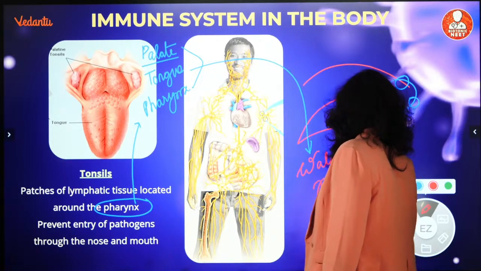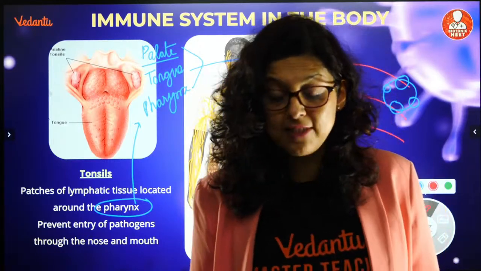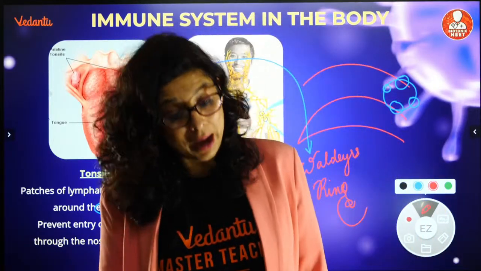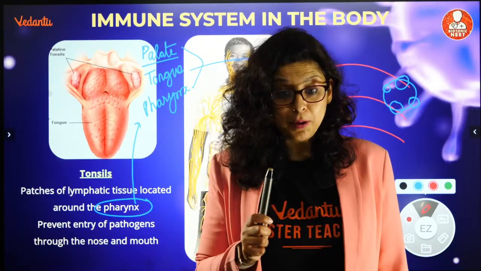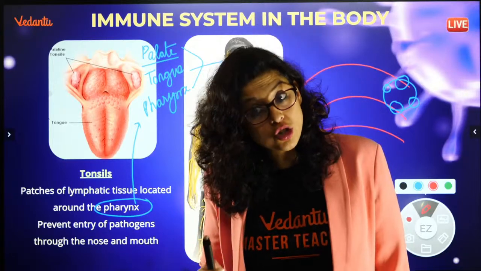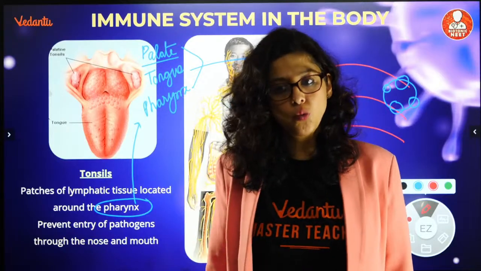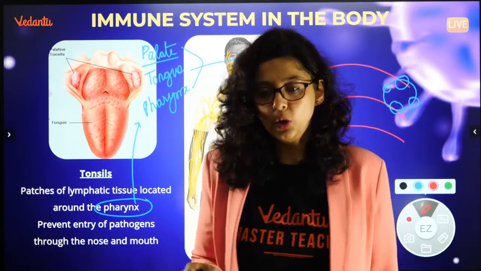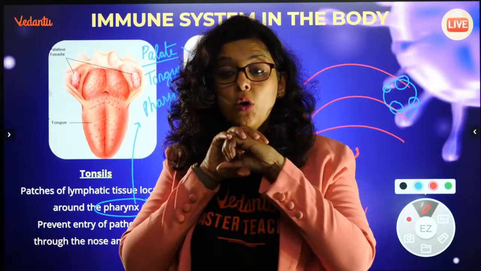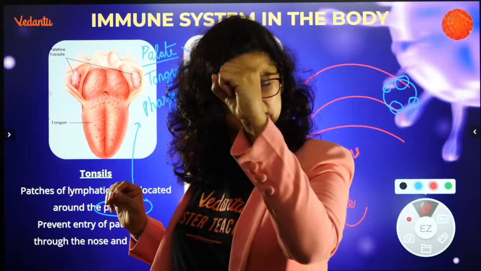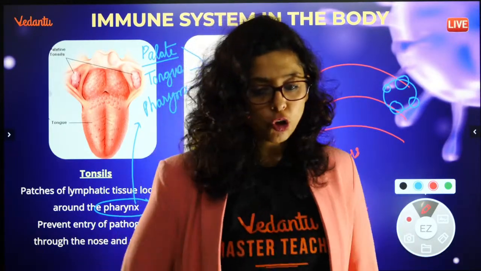Will you be able to remember them? Please write it on your notes section. Pharynx पे होगा, tonsil होगा, right everybody, tongue पे होगा, palate पे होगा, the top part, mucosa पे होगा, right? Pharynx पे होगा. It will form a ring. The ring is called Walder's ring and it will not allow anything to enter. But अगर ये ring है, अब इस ring में अगर swelling हो गई, तो क्या ये passage छोटा हो जाएगा? So if it swells a lot, will it be difficult for you to breathe?